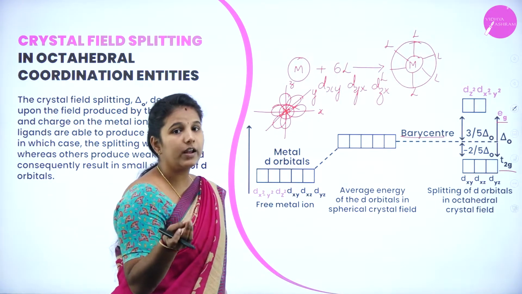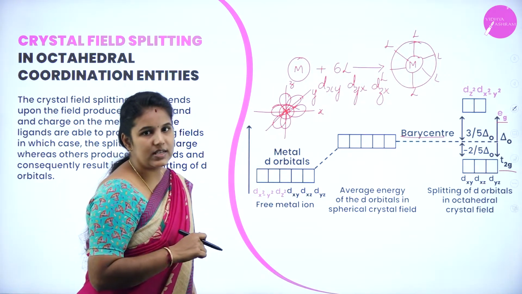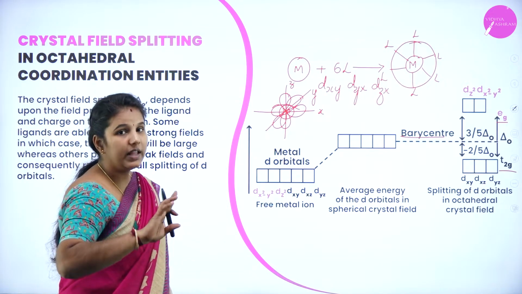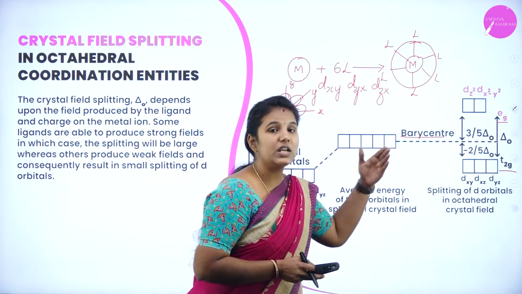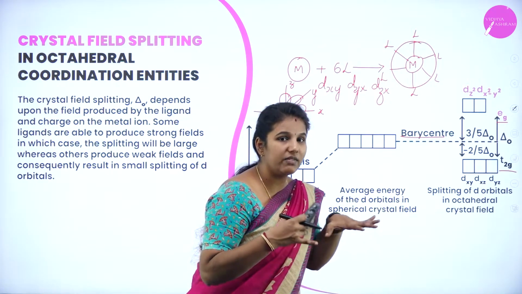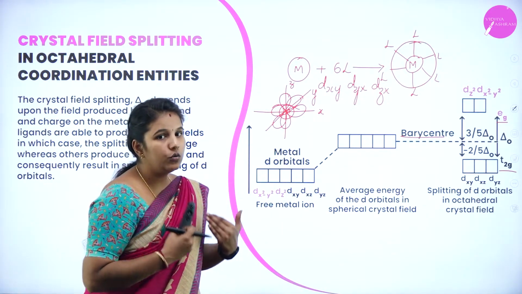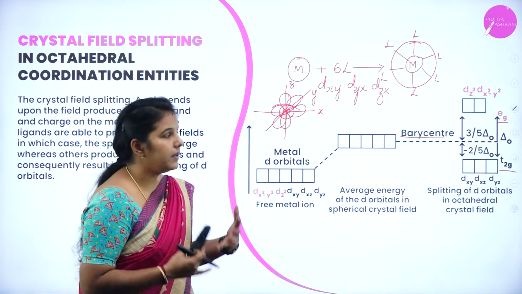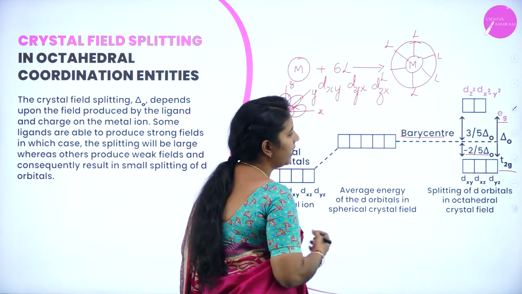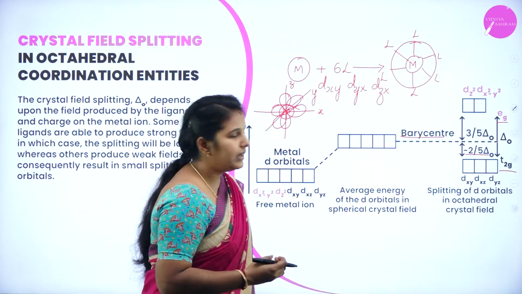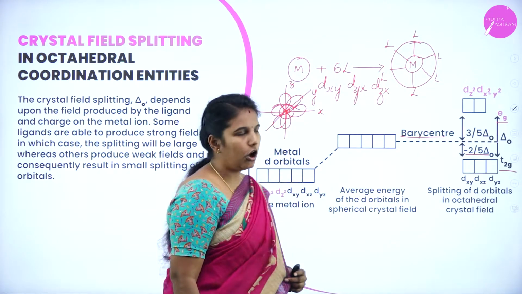The remaining ligands are present in between these two axes. Hence, their energy will be less. Why do they have very less energy? Because they feel very less repulsion towards the central metal atom. Hence, their energy will be less. That is why I have represented this with 2/5 delta O, where delta O is nothing but the energy gap in octahedral complexes.